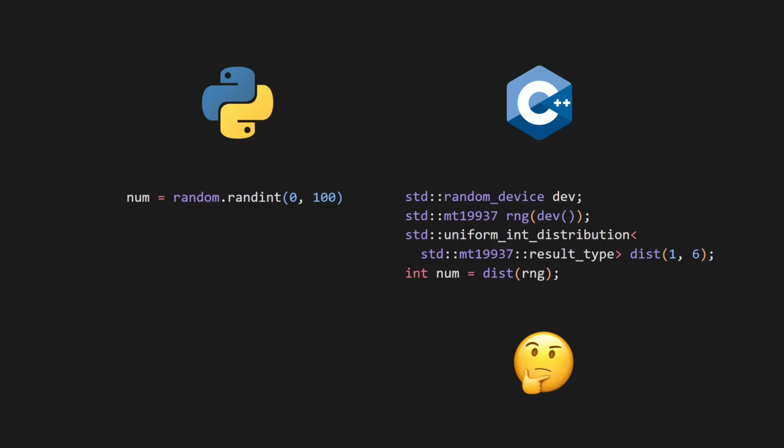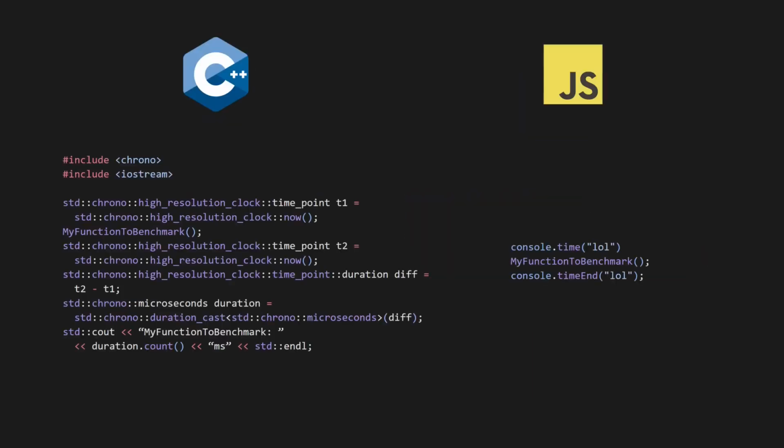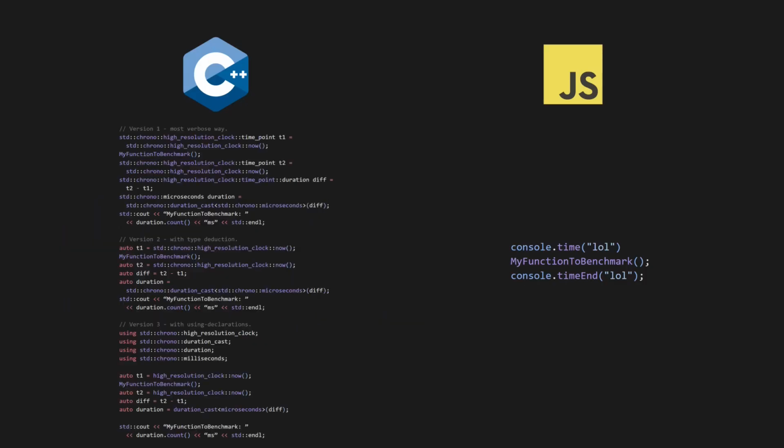Writing a benchmark is even worse, by the way. Here's an example of doing it in C++ versus JavaScript. There are ways to make the C++ code less verbose, with the auto keyword and using declarations, but you can't do the former for member variables and you shouldn't do the latter in header files because it'll pollute the global namespace. So you're inevitably stuck with the verbose version of the code in many situations.